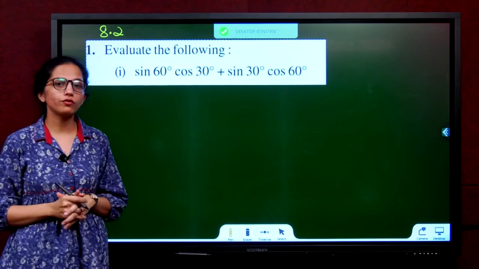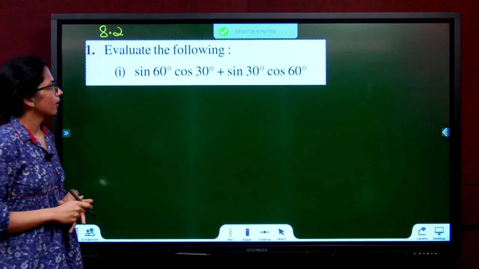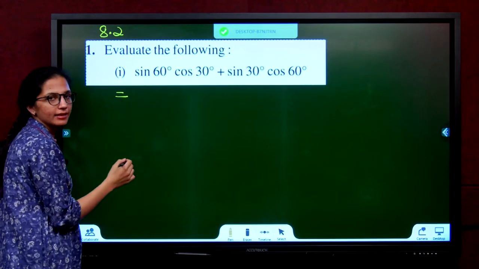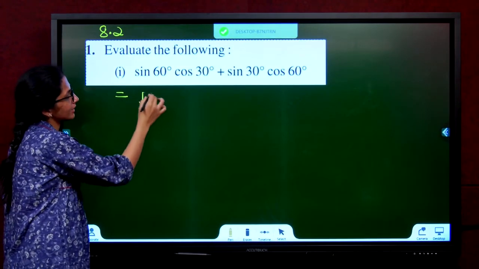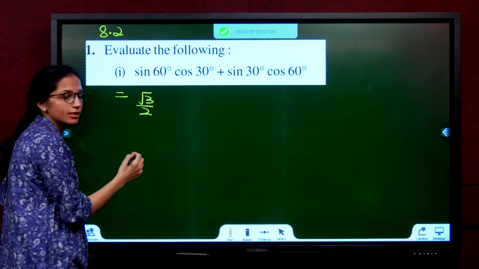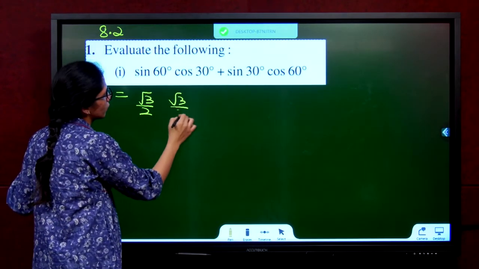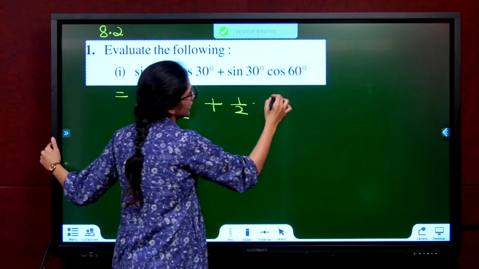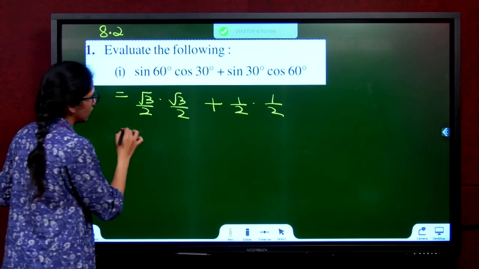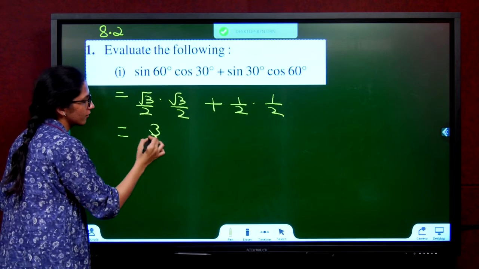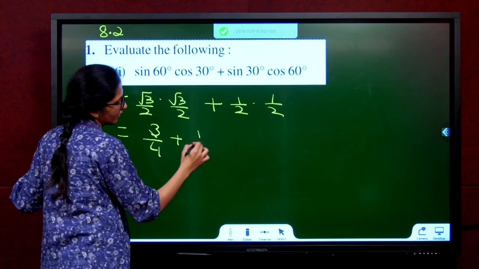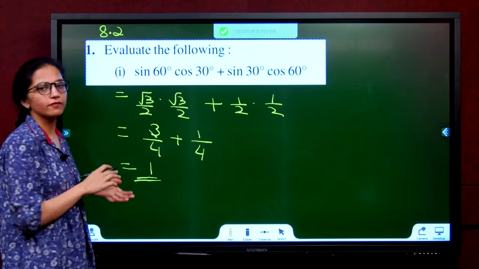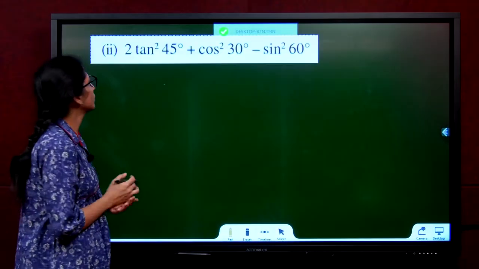Exercise 8.2, first one. Evaluate the following. What is sine 60 degree? Just substitute and go. Sine 60 degree, root 3 by 2. Cos 30 degree, root 3 by 2. Multiply. Plus sine 30, half. Cos 60, also half. Root 3 into root 3, 3 by 4. Plus one-half times one-half is 1 by 4. 3 by 4 plus 1 by 4, 1. First answer is 1.